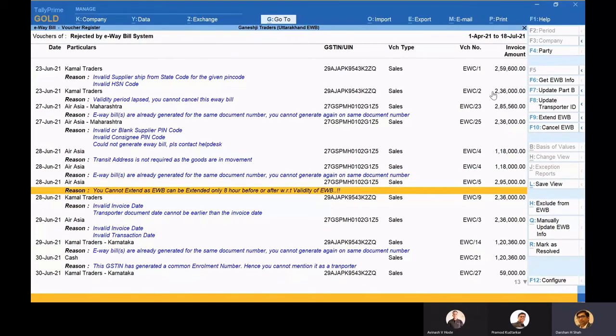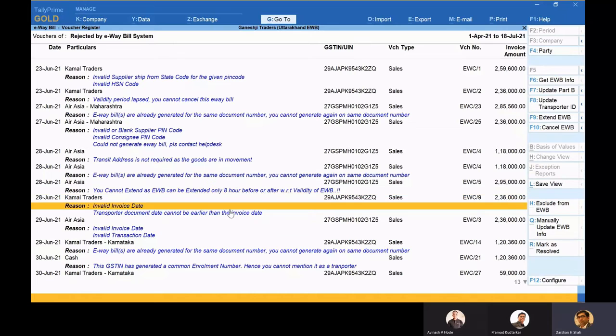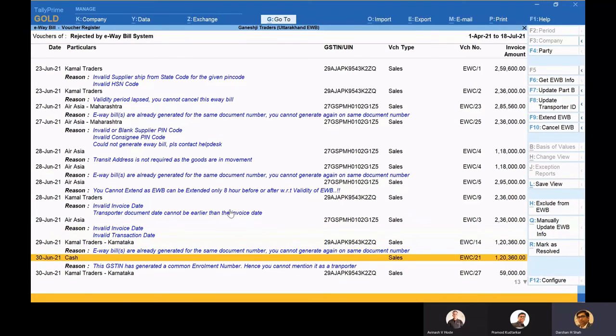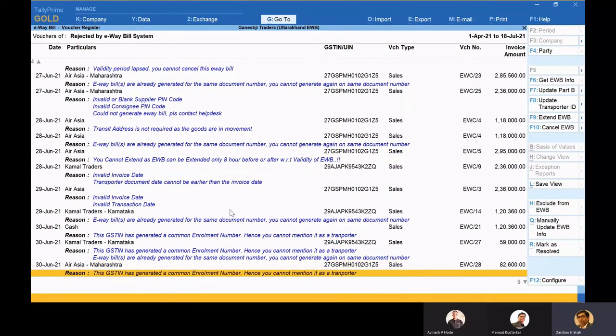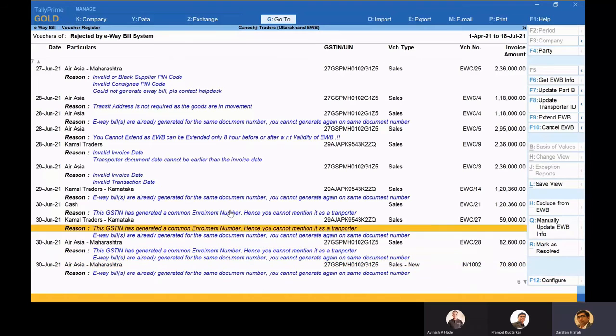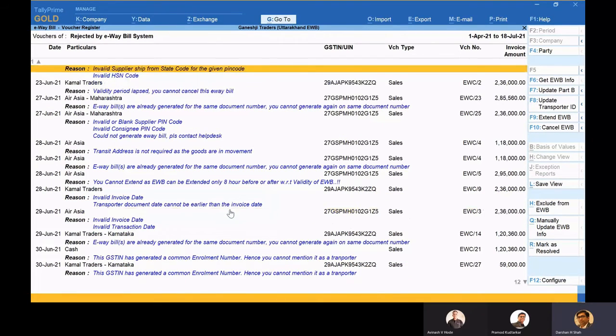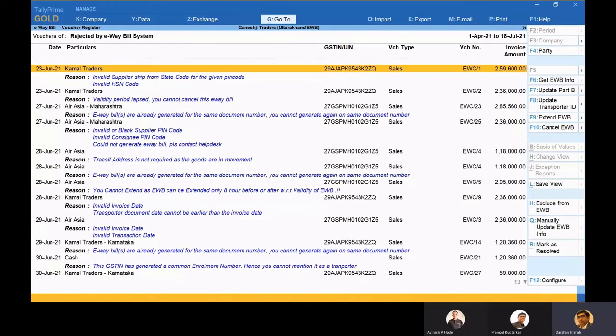If I'm going for the extension of the e-Waybill, I can do the extension from Tally itself. On the right hand side, you are able to see this extension e-Waybill. So you can extend your e-Waybill from Tally itself. And if there are any other mistakes which I have done, they can also get captured over here. So this is an exhaustive list, and friends, I just need to correct them, mark it as resolved and once again send it back.